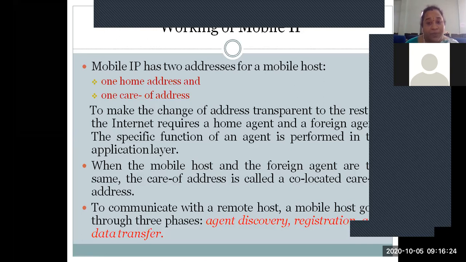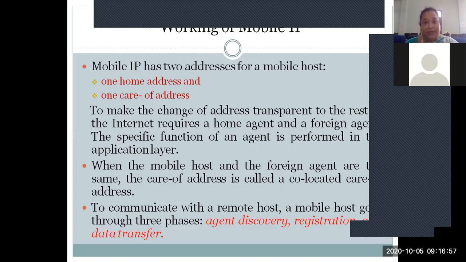The correspondent node may not be a single one, it may be many. We may be communicating with a single party, or with multiple parties. So in that case, we need some identification to be identified by the corresponding partners, right? The identification is given by the home address when we are present in the home network. But when we are moving to another network, we become a foreign body, right? So that foreign body will be given some identification in that network, which is called the care of address.